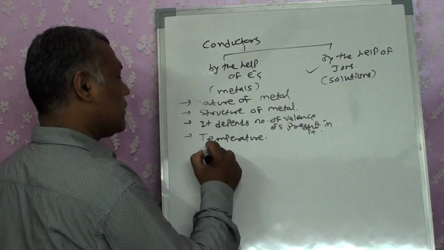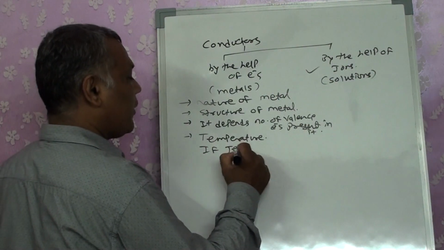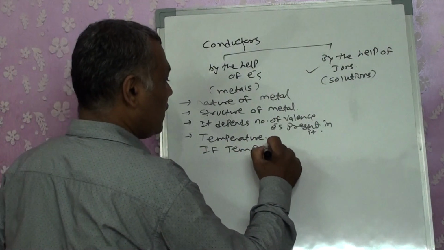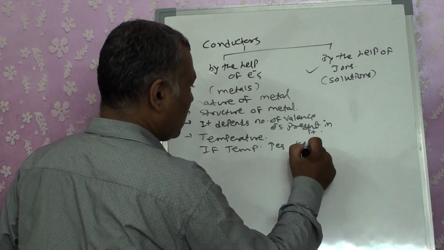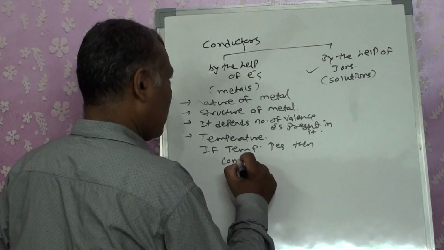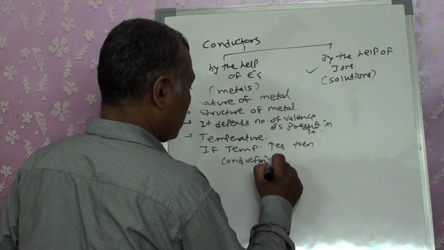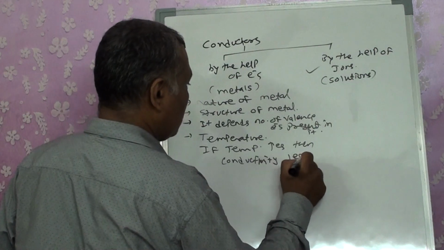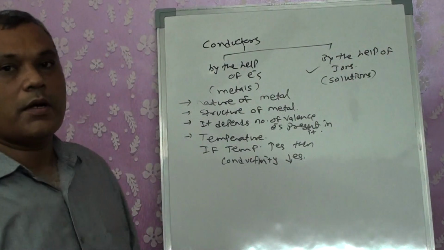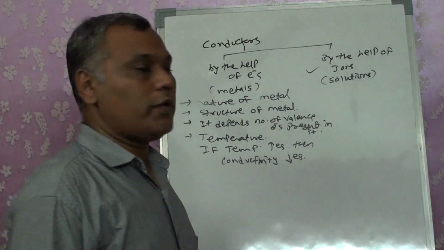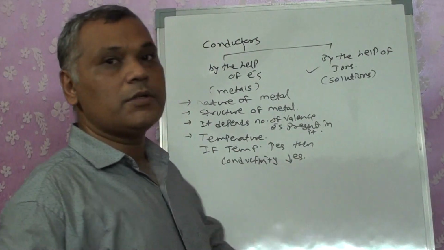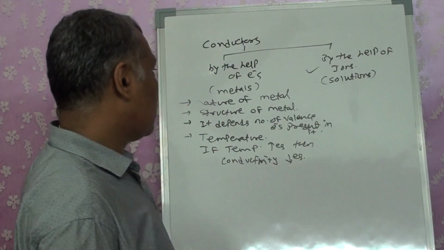Particularly for metals, if temperature increases, then the total amount of conductivity decreases. With an increase in temperature, the conductivity decreases.